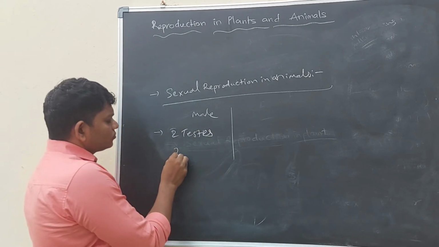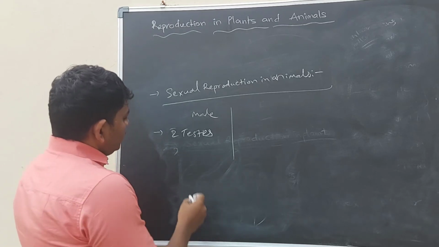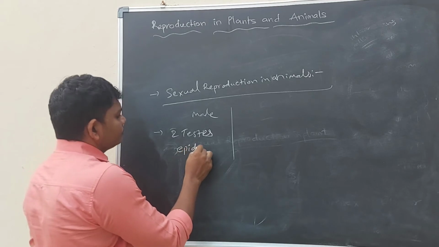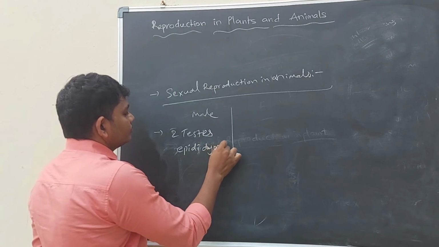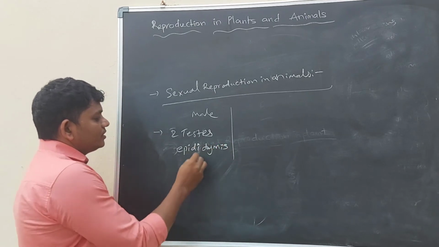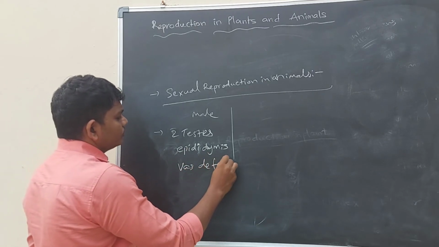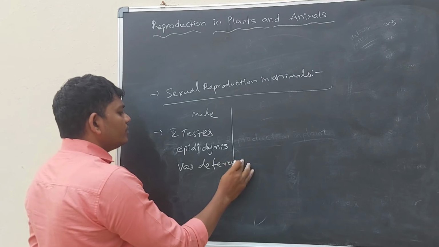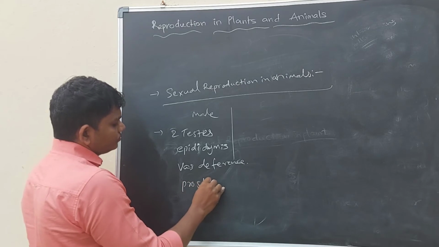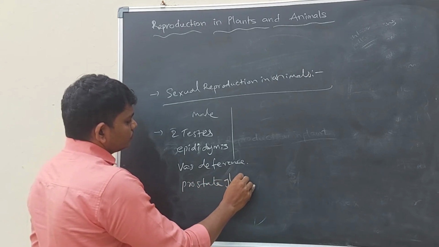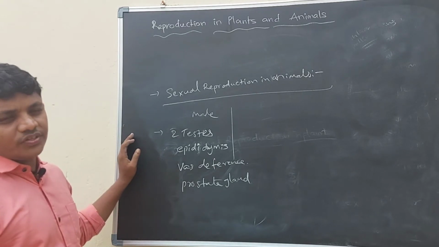epididymis, and vas deferens, and prostate gland. So these are important parts of our male sexual system.